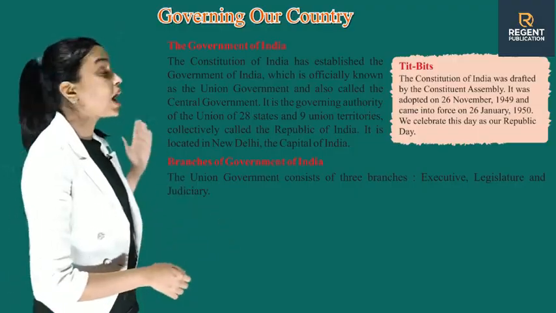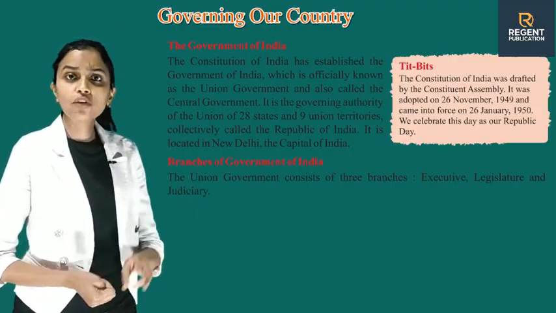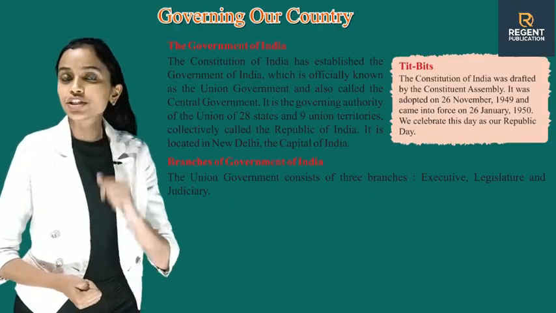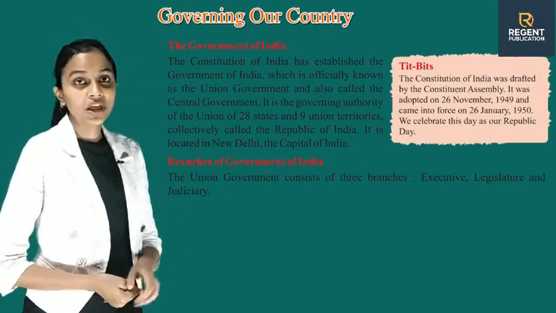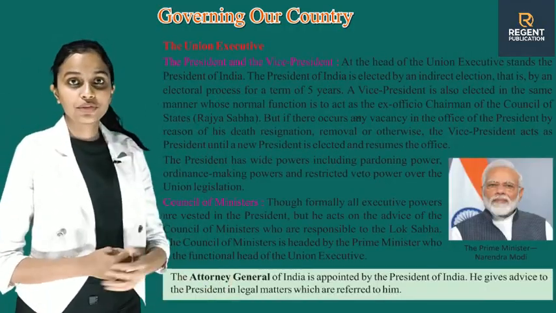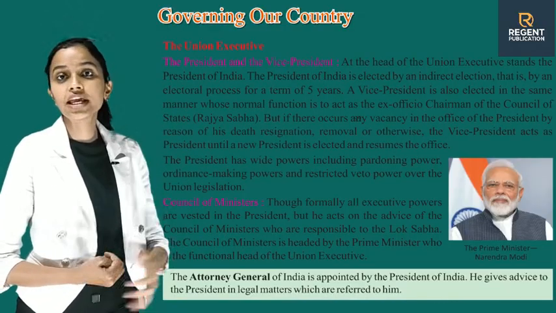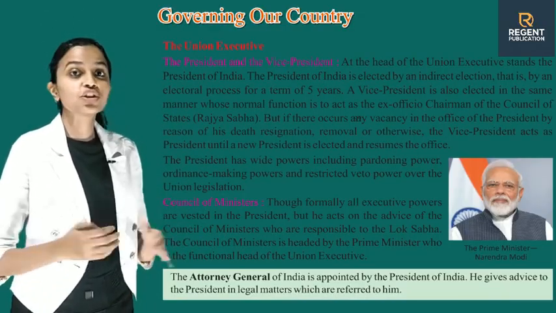So, the branches of the Government of India. The Union Government consists of three branches: Executive, Legislature and Judiciary. The Union Executive: the President and the Vice President. At the head of the Union Executive stands the President of India.